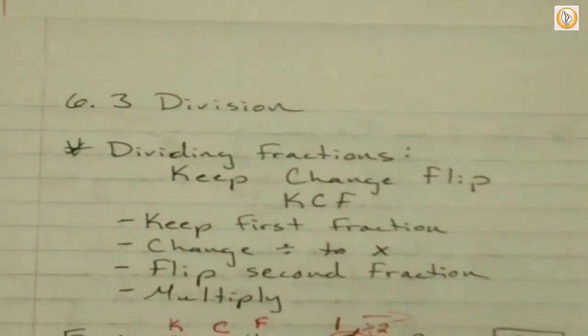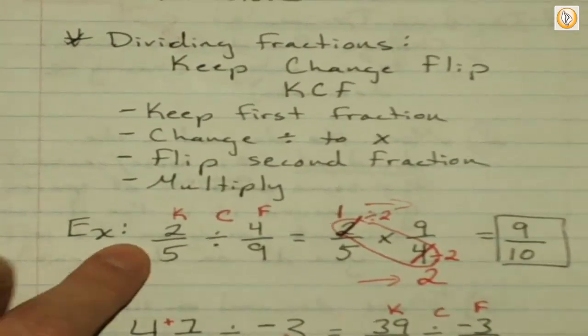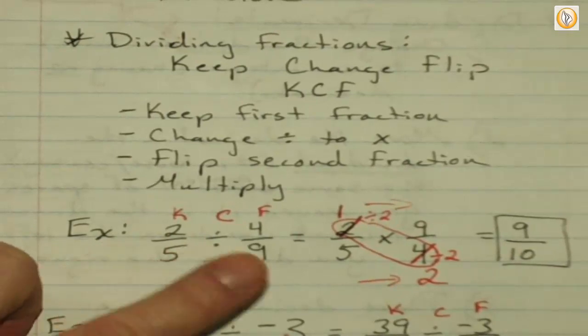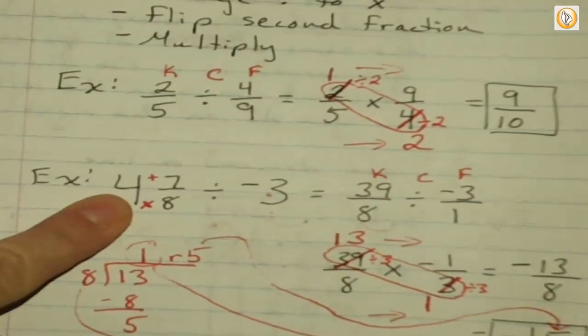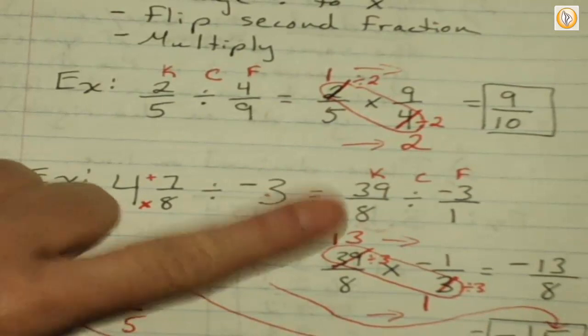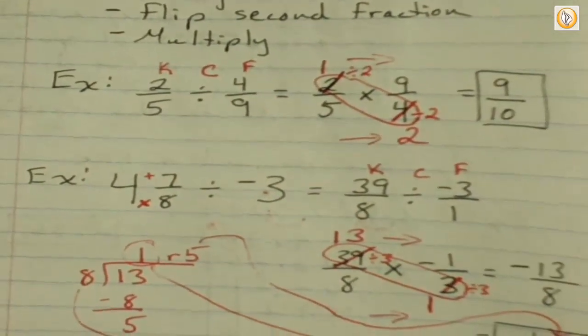Okay, so this is part 2. Division of fractions: KCF. Keep the first fraction, change the sign to multiplication, flip the second fraction, and then multiply across. Remember that if you have a mixed number, change it to an improper fraction. If you have a whole number, you want to stick it over 1, and then do your work.